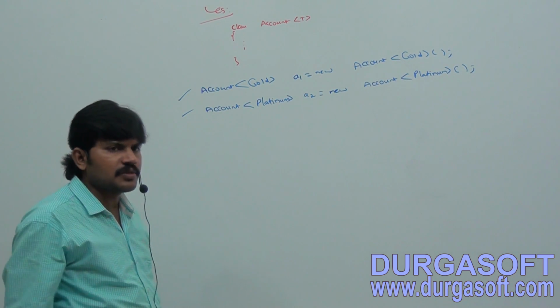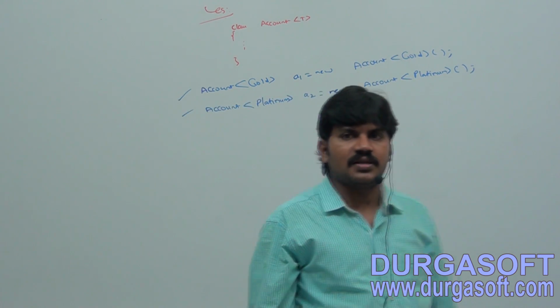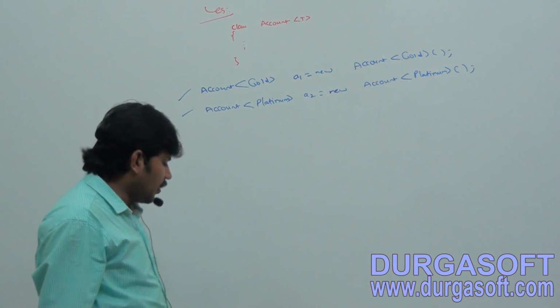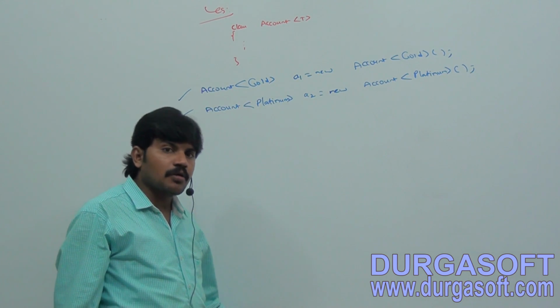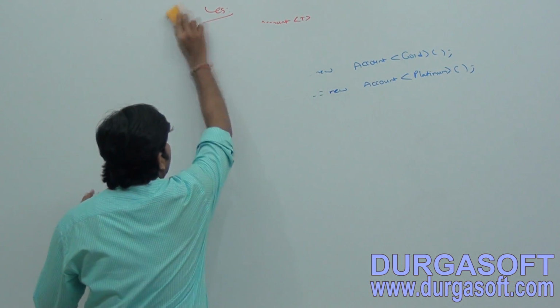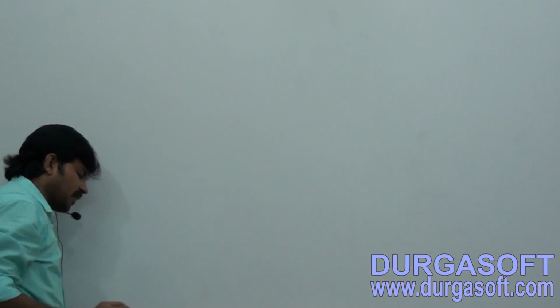That's all. Are you getting? Just the basic idea: is it possible to apply the generics concept for our own classes or not? Just to demonstrate a basic idea. Then I will go for a simple executable program to create our own generic classes. Here just observe, I am taking this standard example.